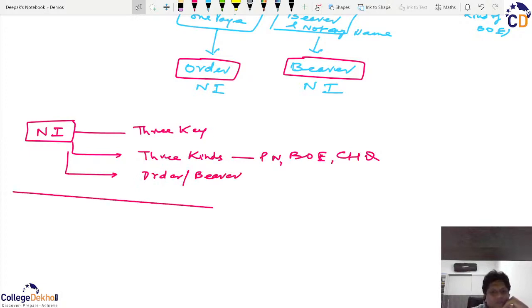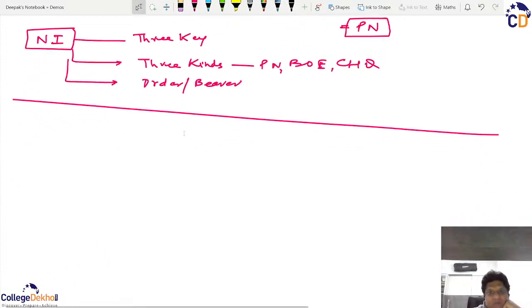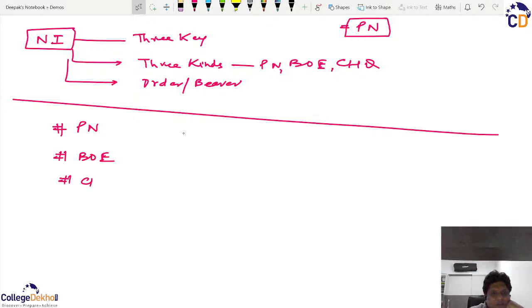So with this, I believe that this should be worth this first demo session, and we are able to understand primarily what is negotiable instrument. And promissory note is just one of the examples which we have discussed. In the next demo session, we will be discussing in detail what is promissory note, what is bill of exchange, and what is check.